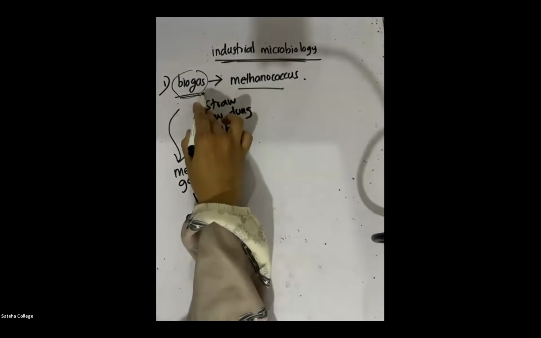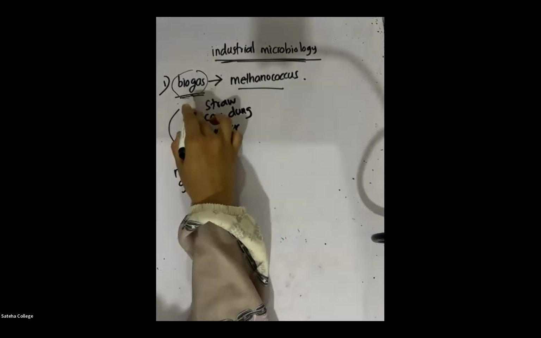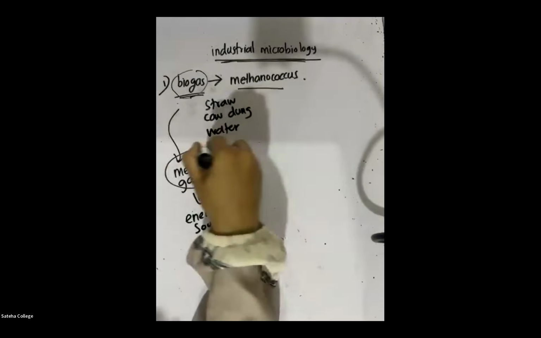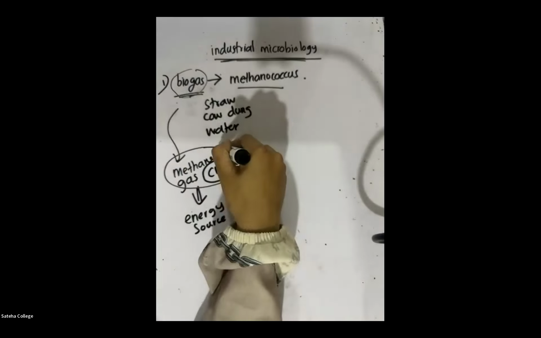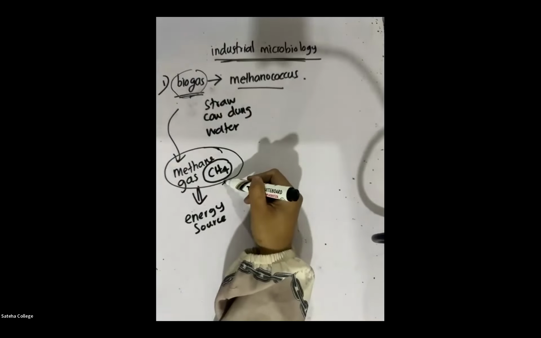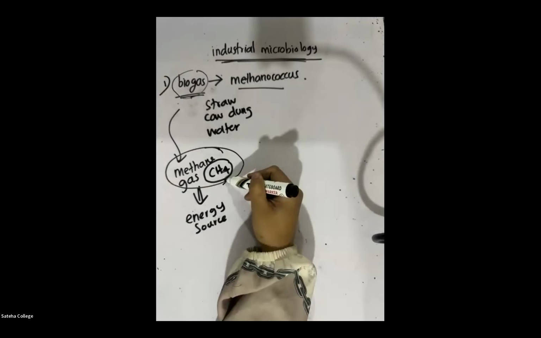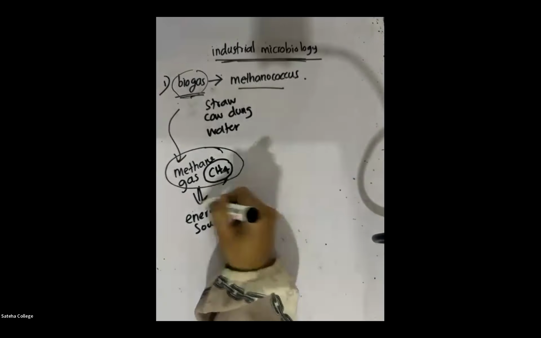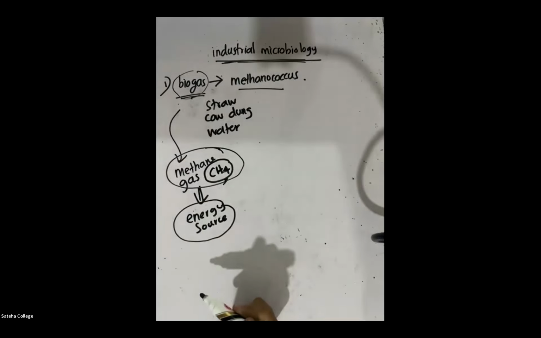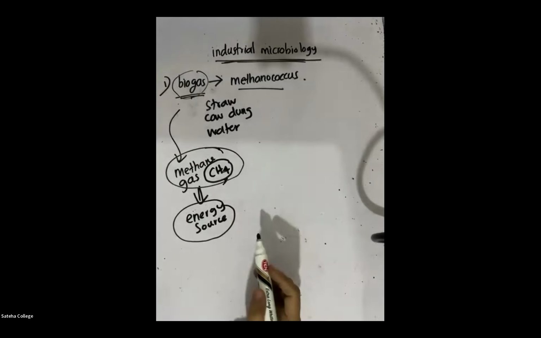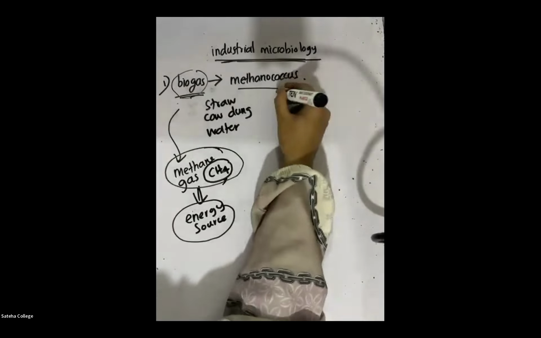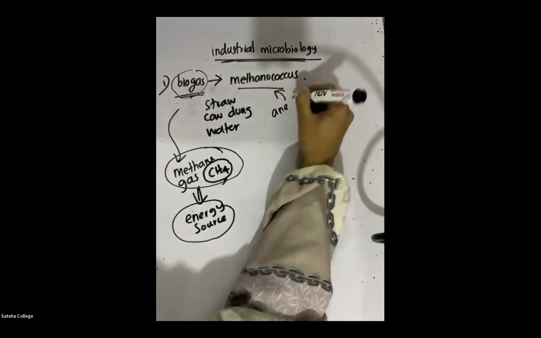We are learning how to produce biogas. Under how to produce biogas, you have to know that the main gas present in biogas is methane gas. Methane gas is used as an energy source. How to produce it? Remember, they need an anaerobic bacteria.